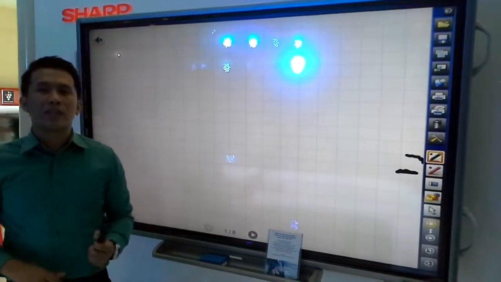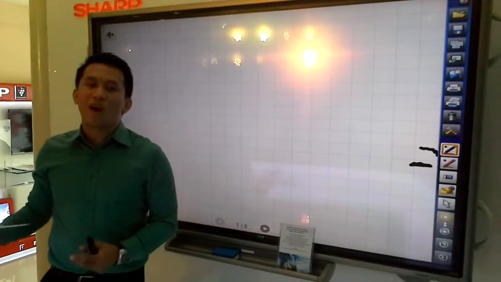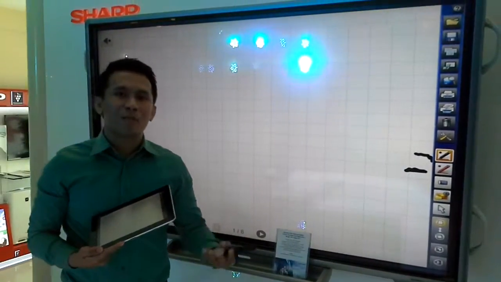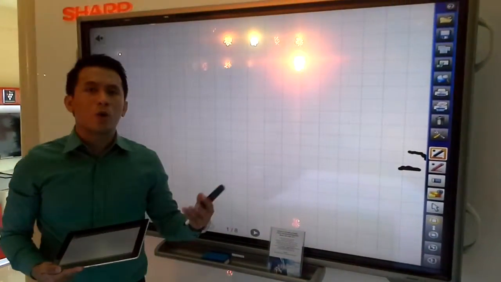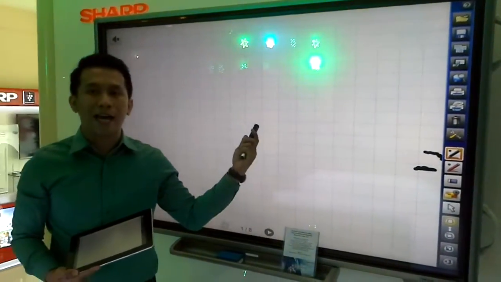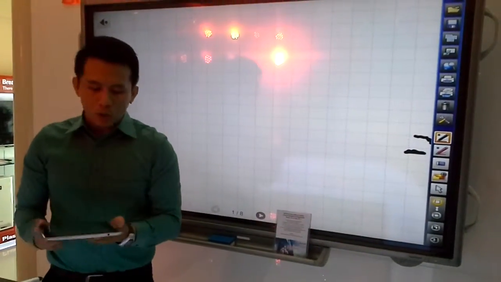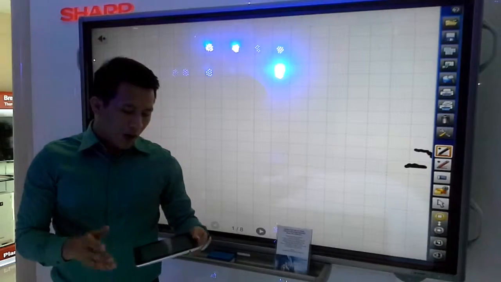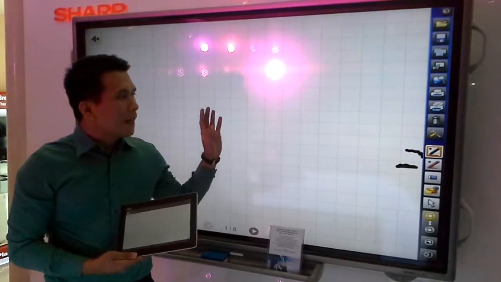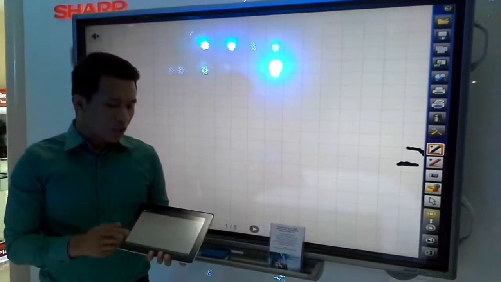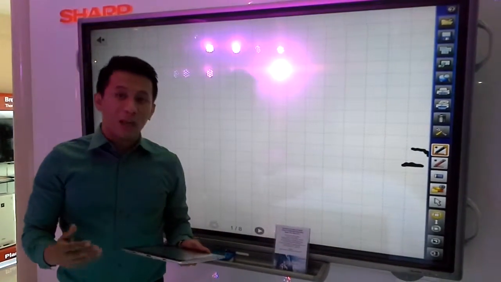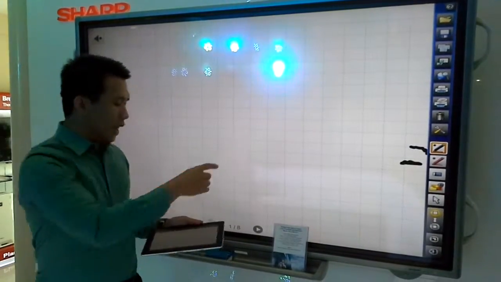And one of the unique features of this interactive whiteboard is that using a Wi-Fi connection, you can connect it to your tablet. Any brand of tablet, whether it's Mac, Samsung, or like this one, it's an Asus. So you can connect up to 50 tablets or 50 laptops and 50 desktops to the IWB. Also, given a Wi-Fi connection using the TP-Link software, which is also included in the package, you can install it to your tablet. You can download it in Google Play and also in App Store. So using TP-Link, you can transfer files from your tablet up to this big pad.